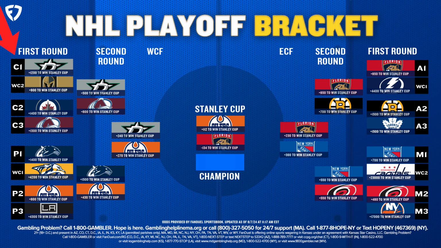Each division winner gets matched up against a wild card team. In this case, it was Vegas. Winnipeg is C2, Colorado C3, so they played each other in the first round. Bottom left is the Pacific Division. P1 was Vancouver, so they got to face a wild card team in Nashville. P2 and P3 play each other. Here it was the Oilers and Kings.